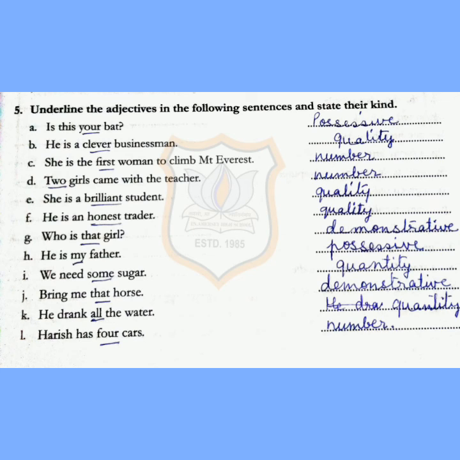Next, who is that girl? Underline that, it is demonstrative. Next, he is my father. Underline my, that is possessive. We need some sugar. Underline some, that is quantity. Bring me that horse. Underline that, it is demonstrative. Next, he drank all the water. Underline all, that is quantity. Last one, Harish has 4 cars. Underline 4, that is number. I hope, dear children, you have understood this chapter.